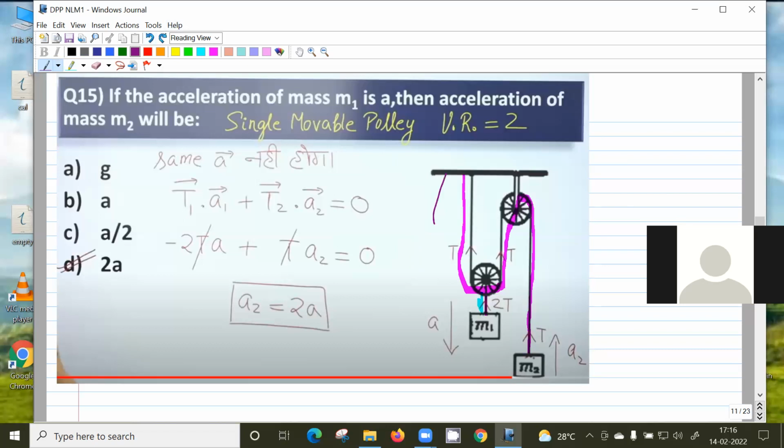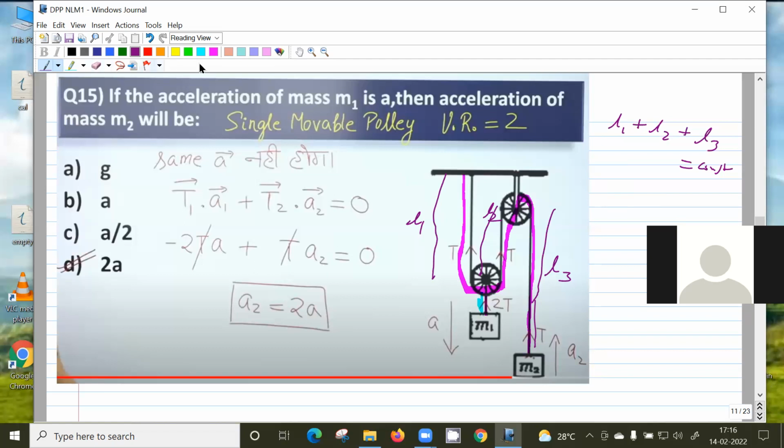Suppose I call this length of the string as L1 and this length of the string as L2 and the length of this part of the string as L3. Okay, and you can say L1 plus L2 plus L3 is constant, right? Because length of the string is constant.